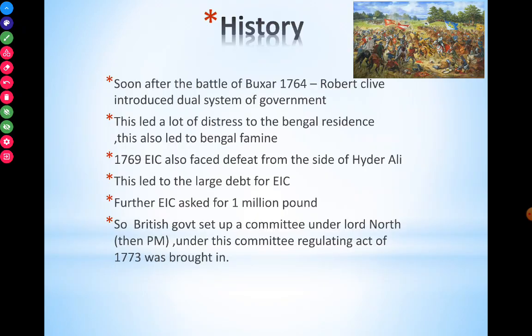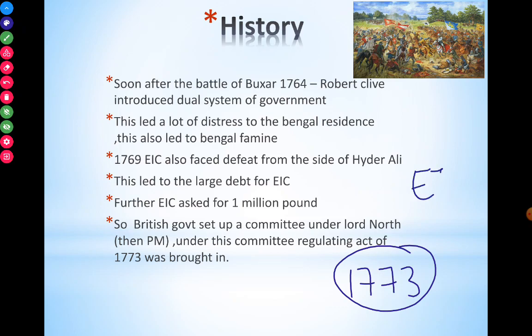The first one is the history. Before coming to the Regulating Act of 1773, let's look into the history of the Regulating Act. Why was the Regulating Act brought by the British in order to regulate the East India Company? Why did they feel that the East India Company needed to be regulated in the Indian subcontinent?